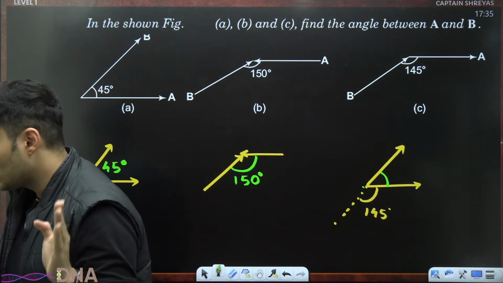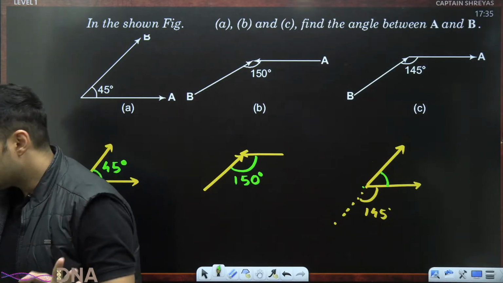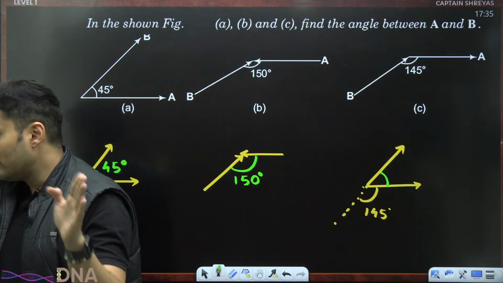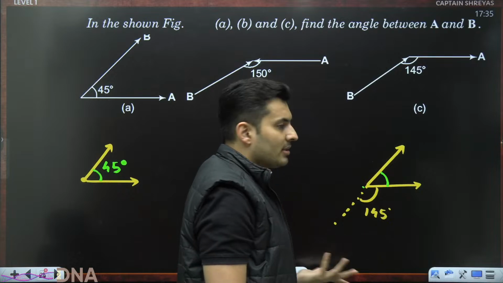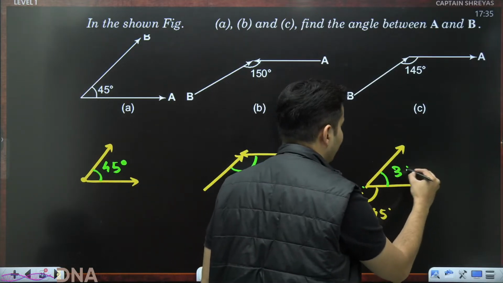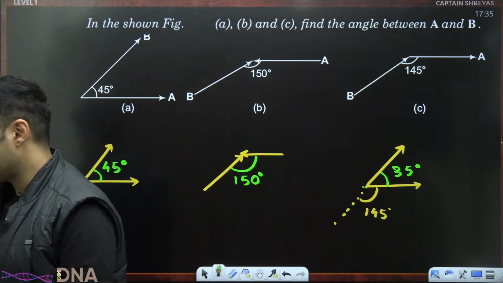So 145 will not be the correct answer. What will this angle be? 180 minus 145. How much is it? 35 degrees. Exactly. So 35 degrees is the correct answer.